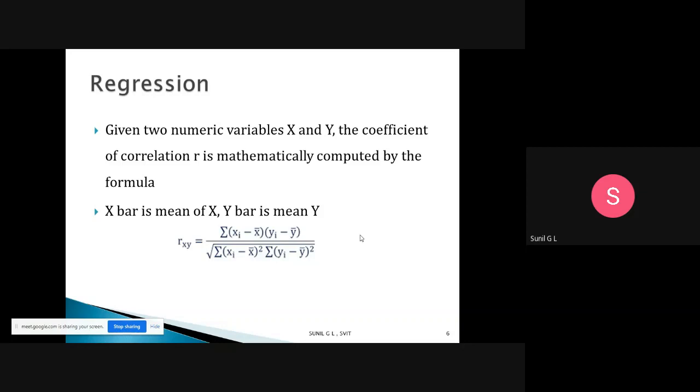So x bar means the mean of x, and y bar means the mean of y. The formula is the sigma of xi minus x bar into yi minus y bar, divided by the square root of sigma of xi minus x bar whole square times sigma of yi minus y bar whole square. So this is the formula of correlation.